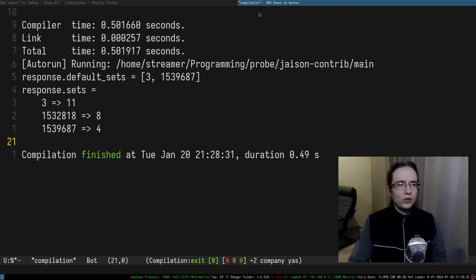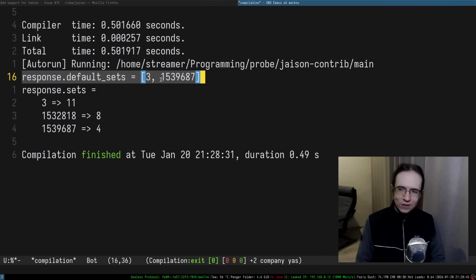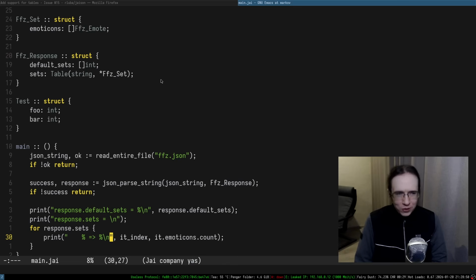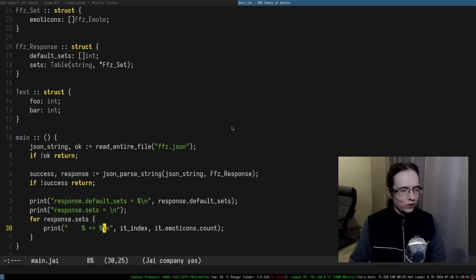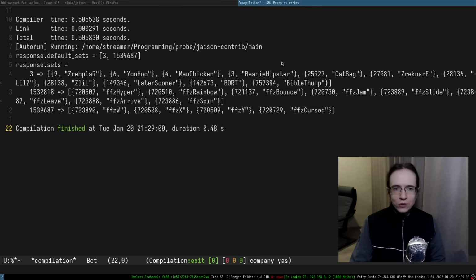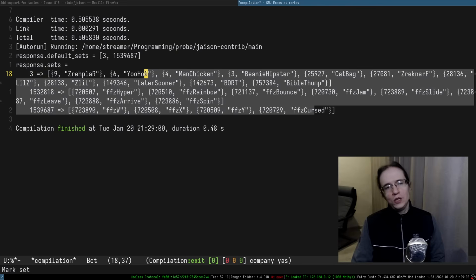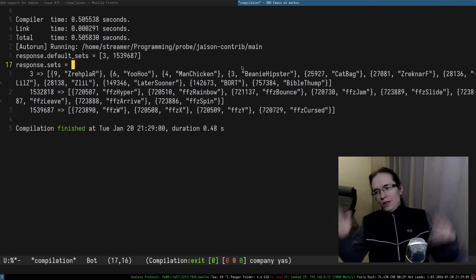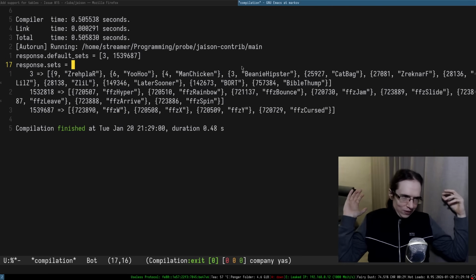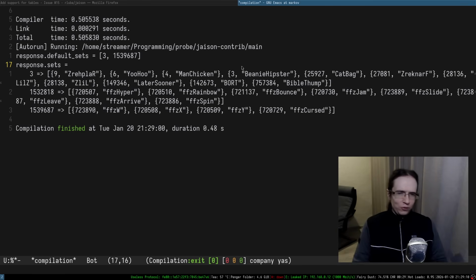Okay, so that's the interesting thing, that's exactly why this API is the way it is, right? Because the sets contain some stuff which is not in the default sets, but we have to ignore everything that is not in the default sets. So I guess we managed to do that. Well, we can try to print the sets themselves. Right, so let's just not do count and let's see what it's going to look like. Yeah, there you go. Here are the sets, the IDs and the names of the emotes. We successfully added support for the table. So, but there is still a few things that I would love to maybe iron out.